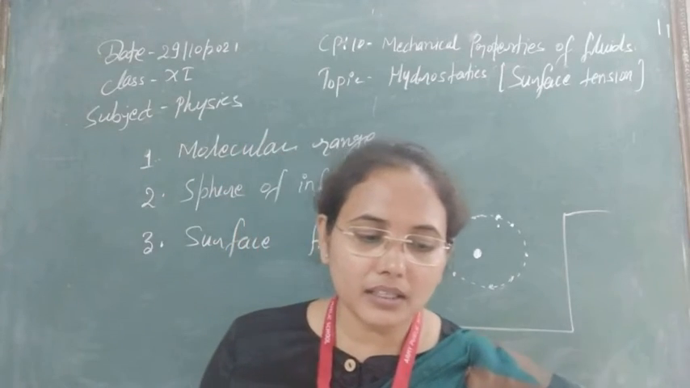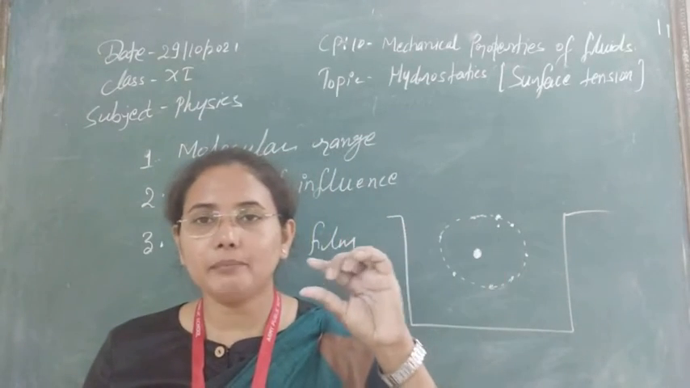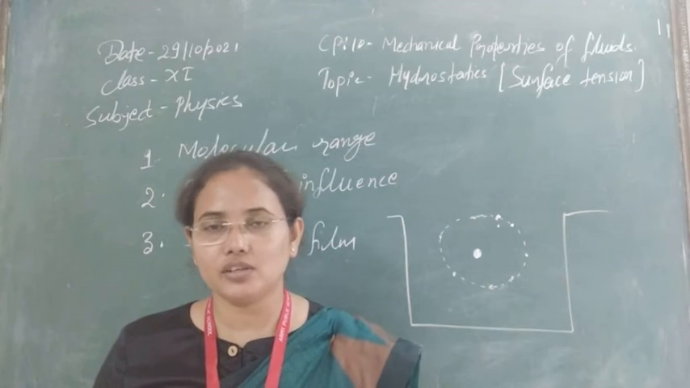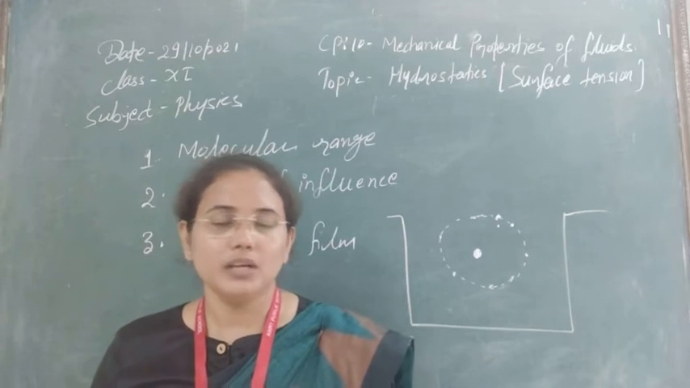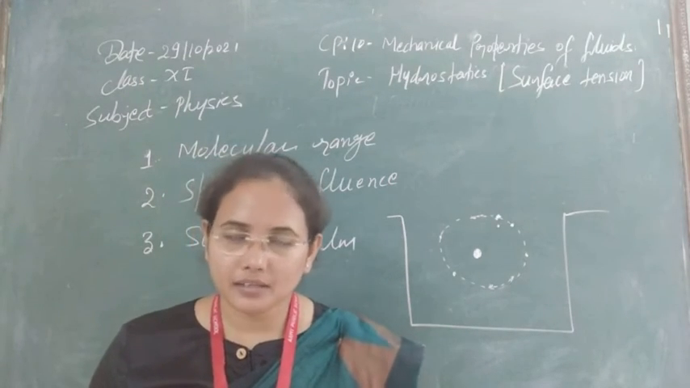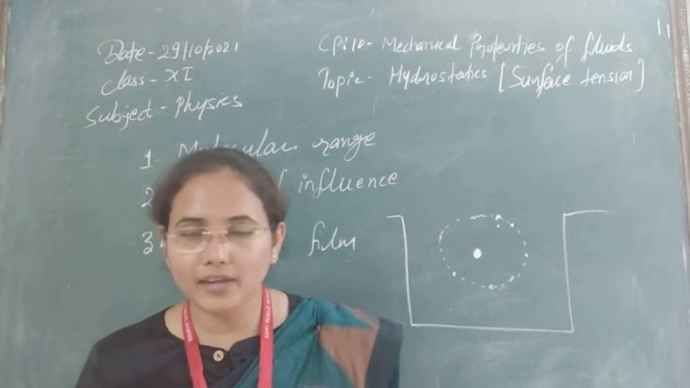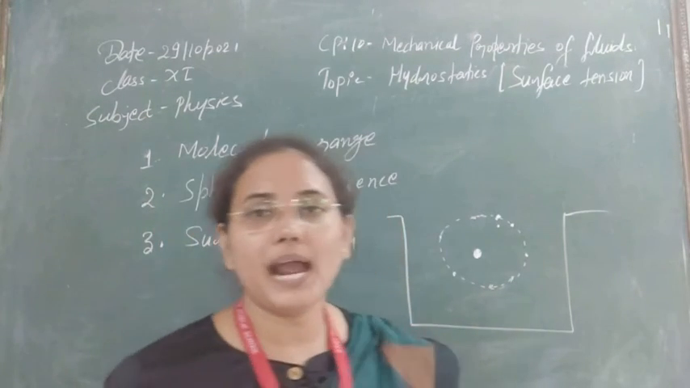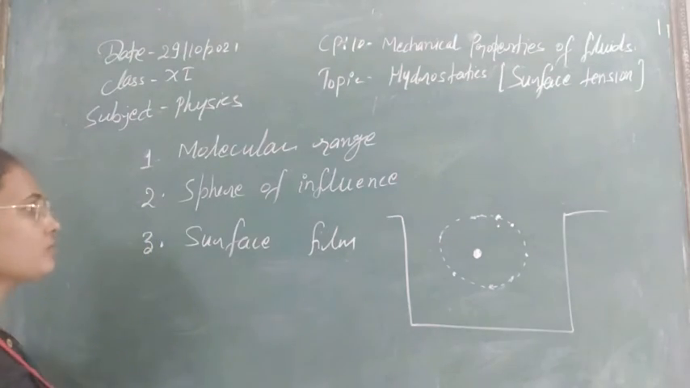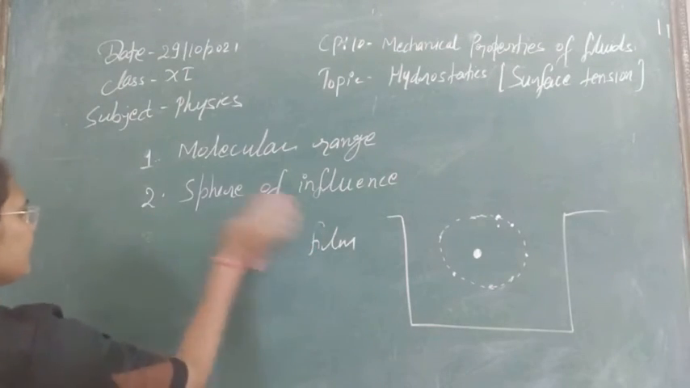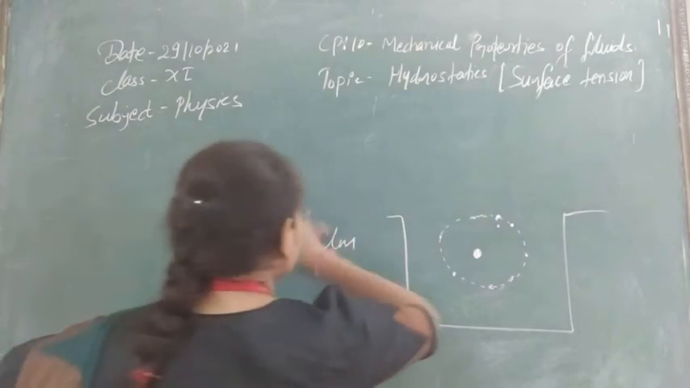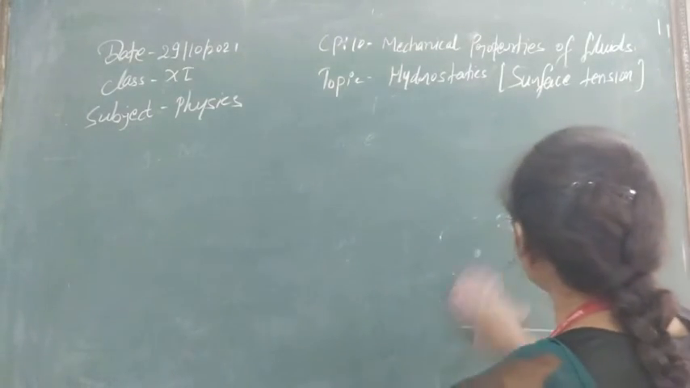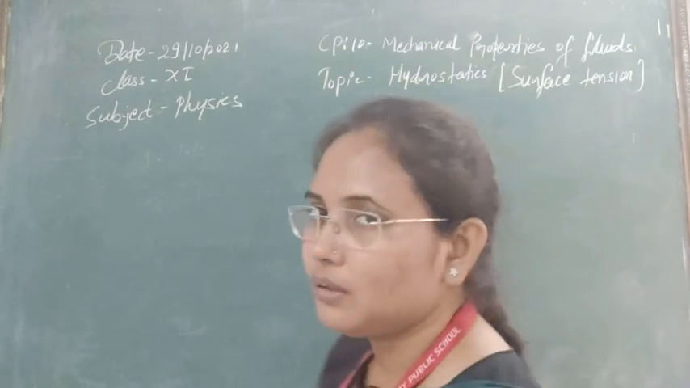So the thickness of that topmost layer, up to where it is near about at rest, is known as the surface film. Because here we are understanding the concept of hydrostatics, where liquid should be at rest, and the topmost layer is very important to understand, that it is at rest even under the influence of cohesive forces acting between the molecules.